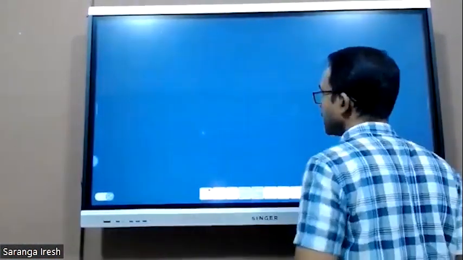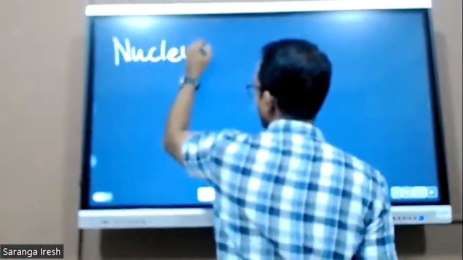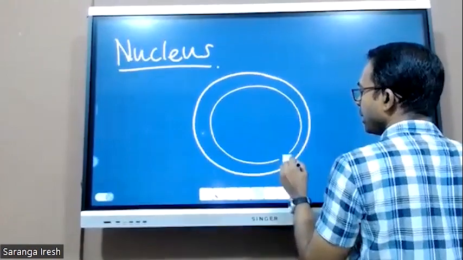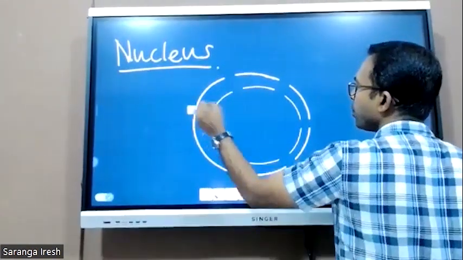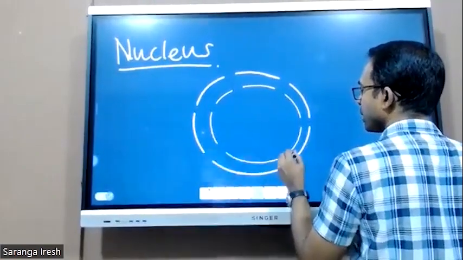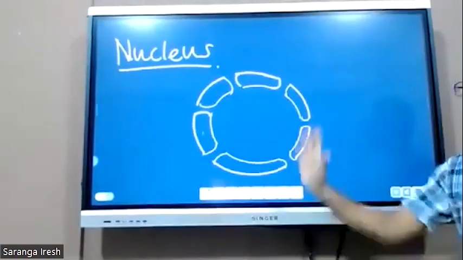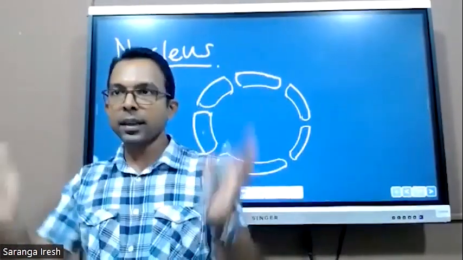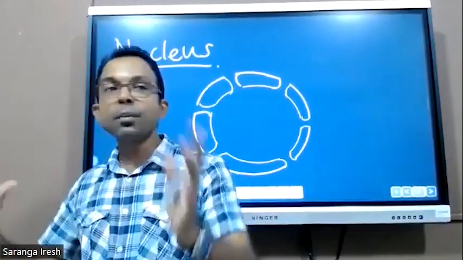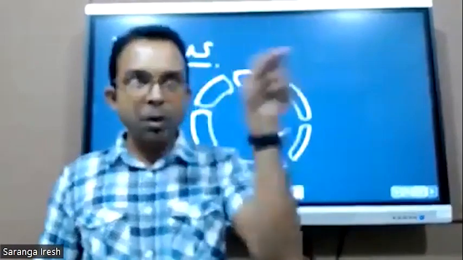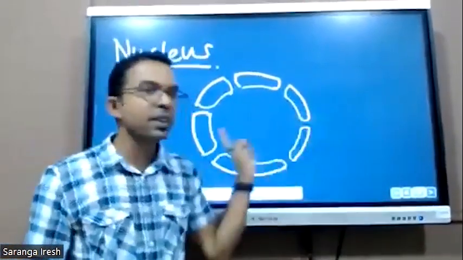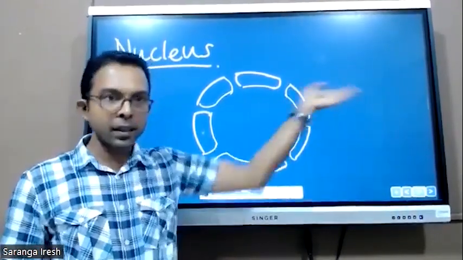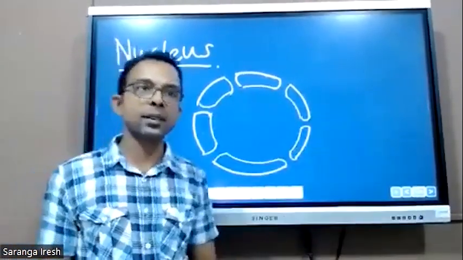Then we are moving to the next item, that is the nucleus. Remember, this has two membranes, and there are some tiny pores present in the membrane. This is the nuclear envelope. It's like a football or basketball, right? A ball-like structure surrounded by two membranes with small pores. Why are the pores there? To connect with the cytoplasm, because it is the one which controls the cellular activity. So therefore, it should have connections with the cell. That's why it has tiny pores.